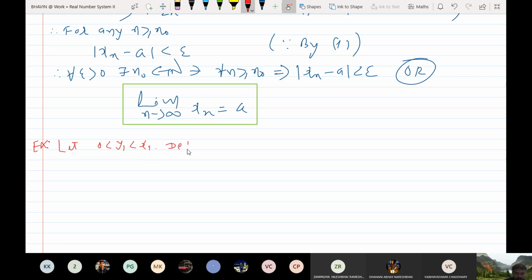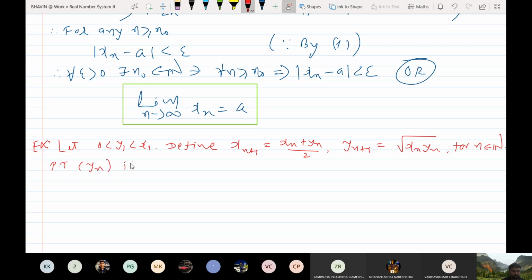Define xn plus 1 is equal to xn plus yn by 2 and yn plus 1 is equal to under root of xn into yn, for n belongs to N. Prove that yn is increasing and bounded above.